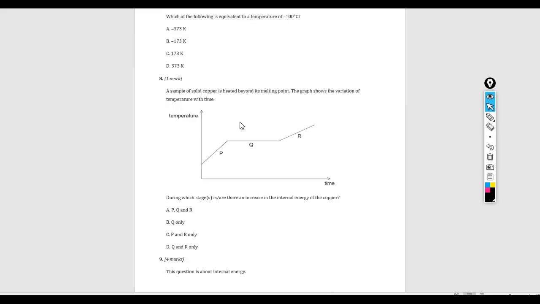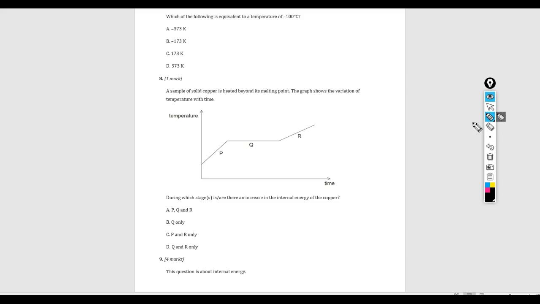Question 8: during which stage or stages is or are there an increase in the internal energy of the copper? And so this graph is showing us how the temperature of copper changes as it's heated over time. Now, this is kind of a tricky question, and you really need to go back to number 1, where we talked about the definition of internal energy. And internal energy, again, is the sum of an object's kinetic energy and potential energy internally.